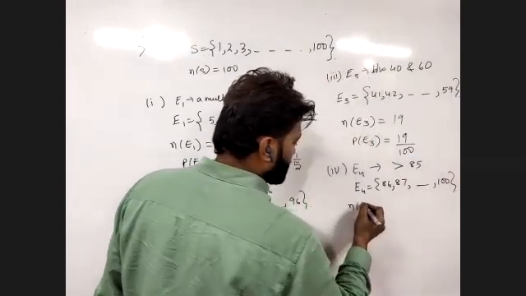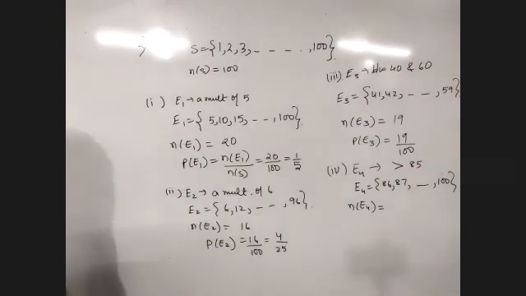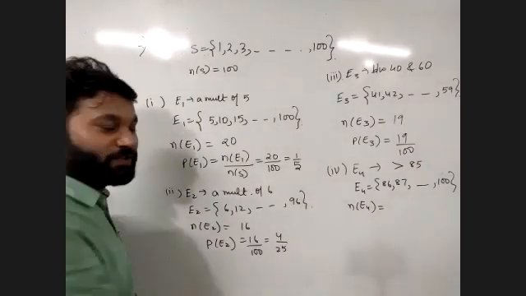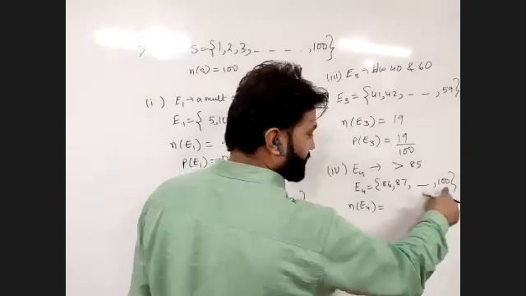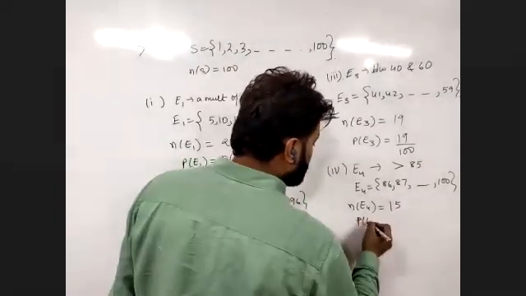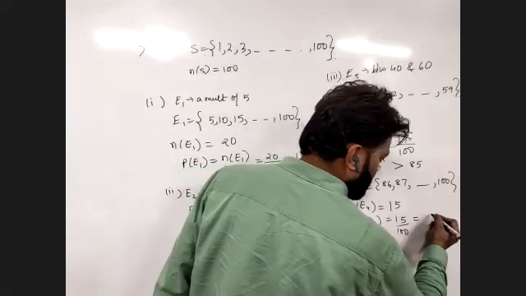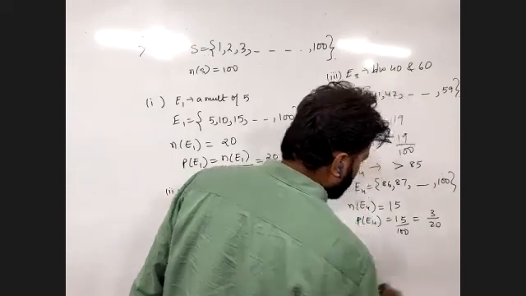Now tell me, how many numbers? Sir, 100 minus 85. Again the same mistake. It is not 100 minus 86, it is 100 minus 85. So that will be 15. Please be careful. Whatever you learn once, apply that. So this will be 3 upon 20.